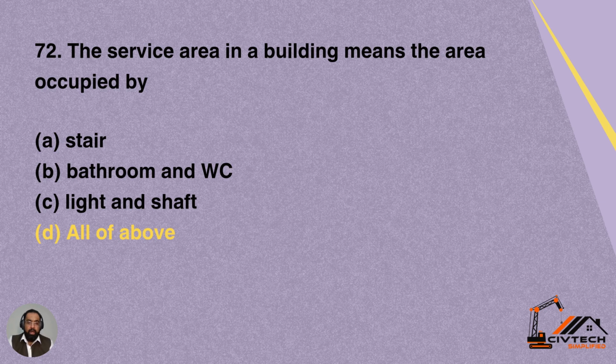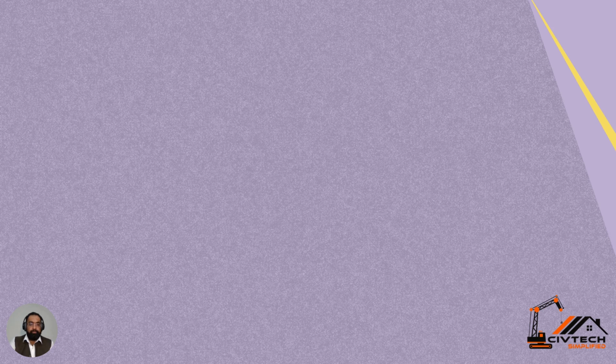All these are considered as the service areas in a building. Stairs are also a service area, bathrooms, WCs, as well as cupboard and dressing area. Light and shaft are service areas. Stores are service areas. So all these are service areas. Option D is correct for this question.